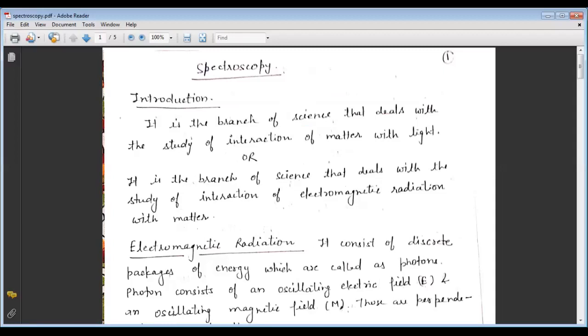As you know, in previous times some classical methods were applied for the detection of a compound or element. Most of the time it was a very time-taking process, and the surety of the result was not 100%.